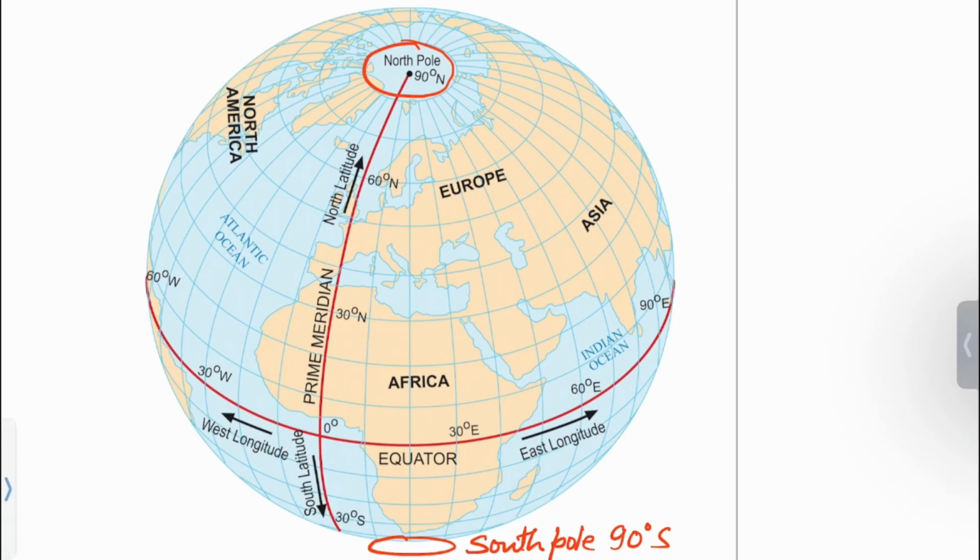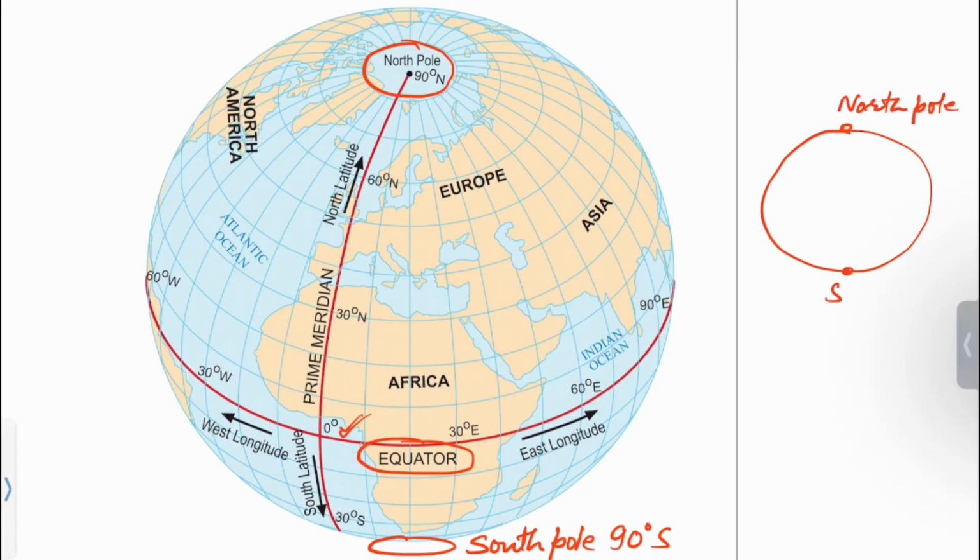Between North Pole and South Pole, you can see equator. Dividing the earth horizontally, equator is said 0° latitude. Suppose this sphere represents the earth, then this is the North Pole and this is the South Pole. And the largest circle that is dividing the earth into two equal parts horizontally is called equator.